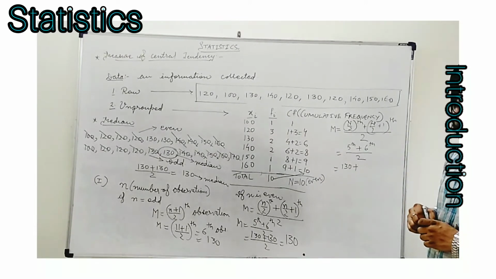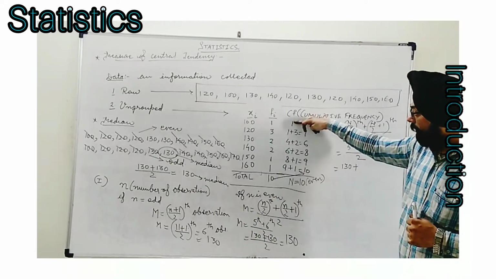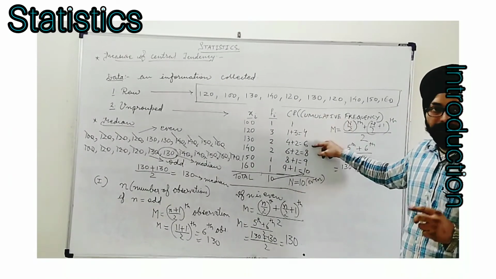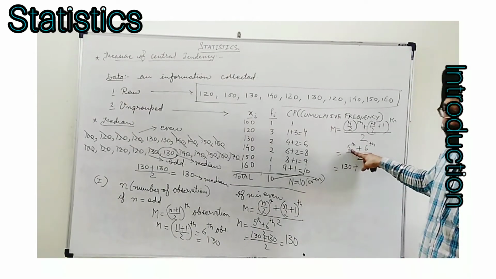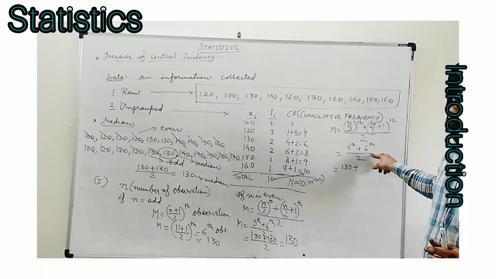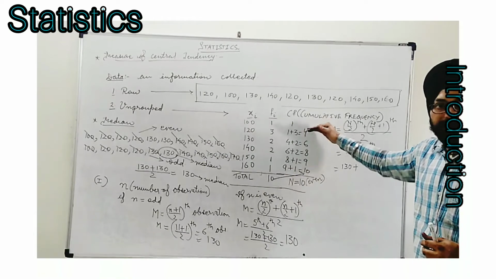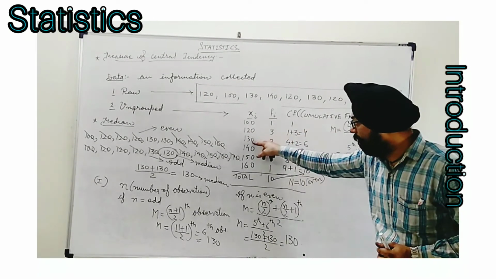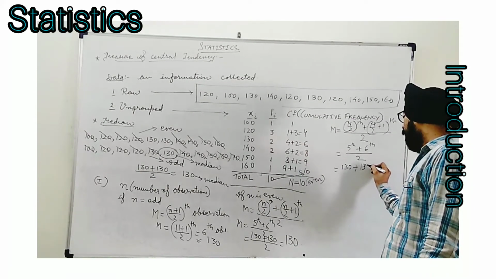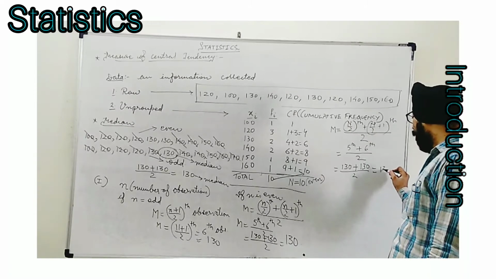The same for the next, the 6th. So 1, 4, 6. Now let me tell you, either the first value which is larger than this ordinal number or equal to it, like 6 is equal to this 6, so we will stop here only, and opposite to that we find 130, the value of xi. So the same value will be written and we find its median to be 130.